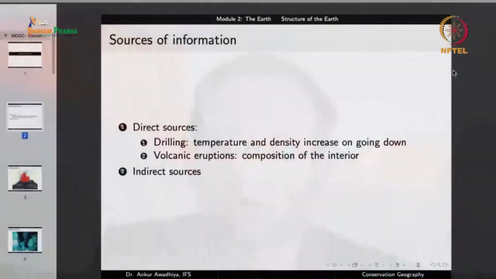Or, in another case, we can dig a deep mine and we can make observations. What are the kinds of elements or compounds that we find at different depths? What are the temperatures and pressures at different locations inside the Earth? So there are two major direct sources.